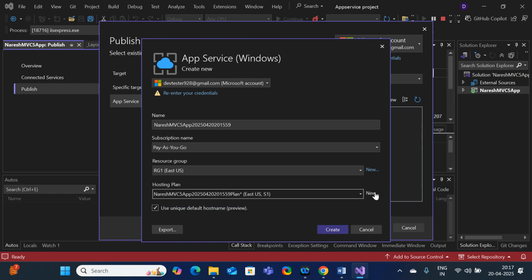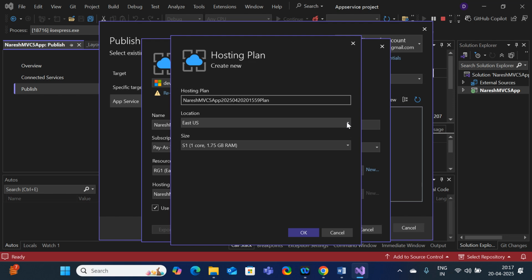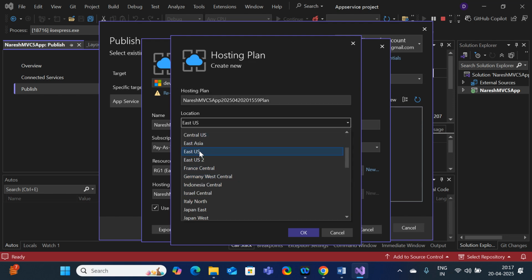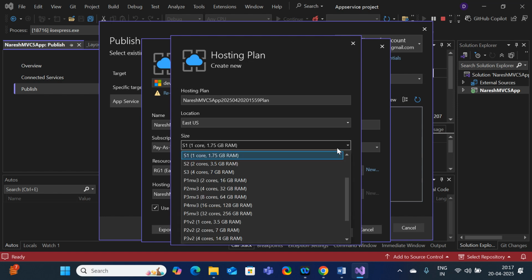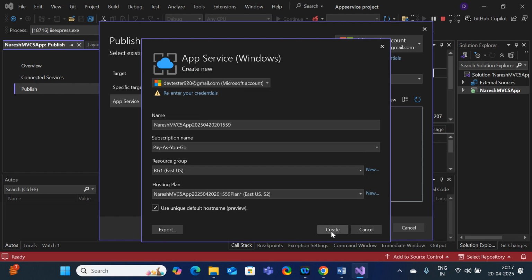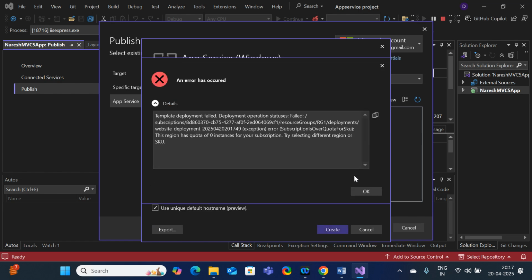So here I'm going to select the new hosting plan. I'm going to select East US, and here I am going to select 2 cores, 3.5 GB RAM. Let me check whether this works or not. Just click on create. The template deployment failed. The deployment status has failed because of what reason? Try selecting a different region or SKU.